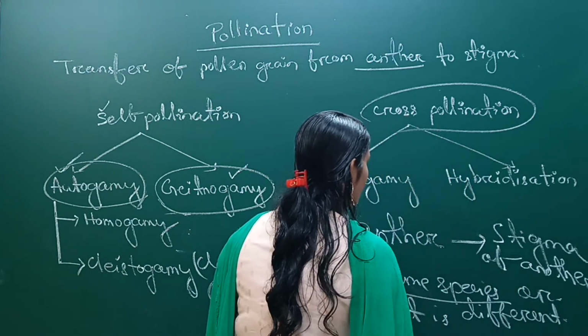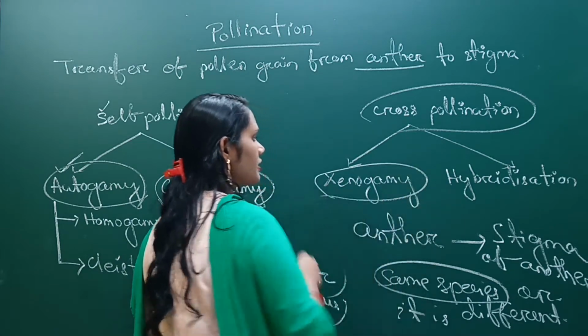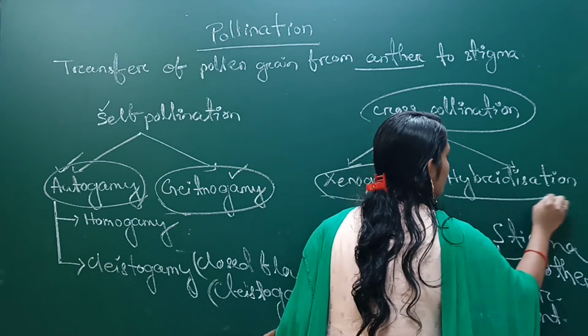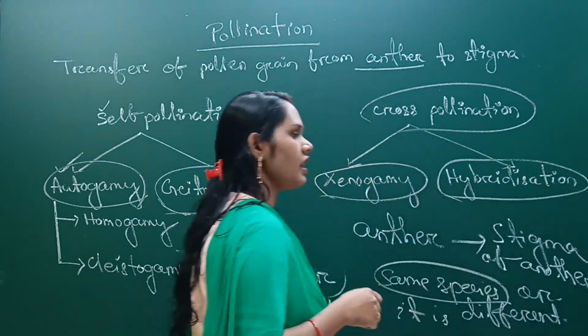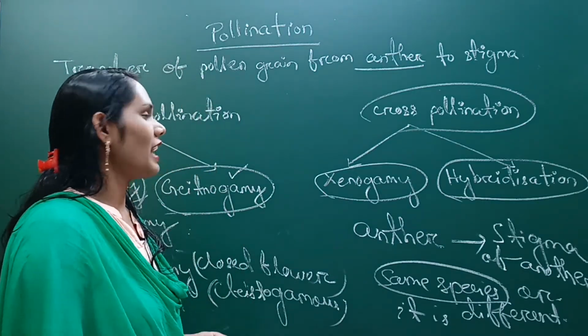Okay, if it occurs within the same species type flower, then it is called xenogamy type cross pollination. If it occurs in a different species type flower, then it is called hybridization type cross pollination. Okay, so this is about the types of pollination.